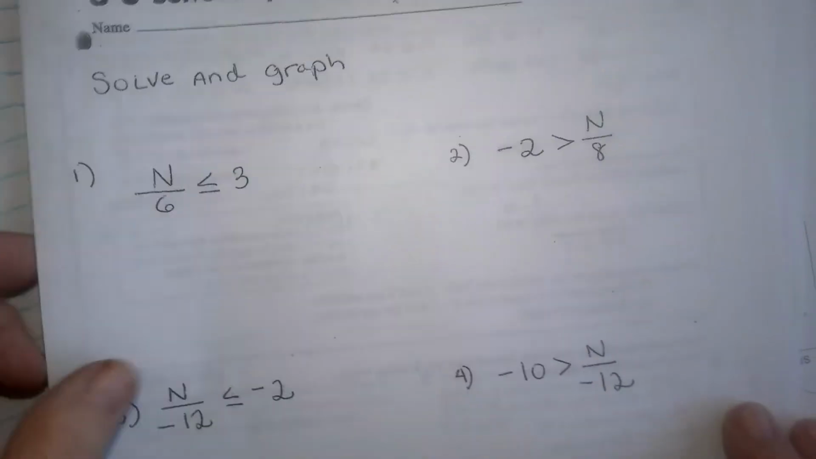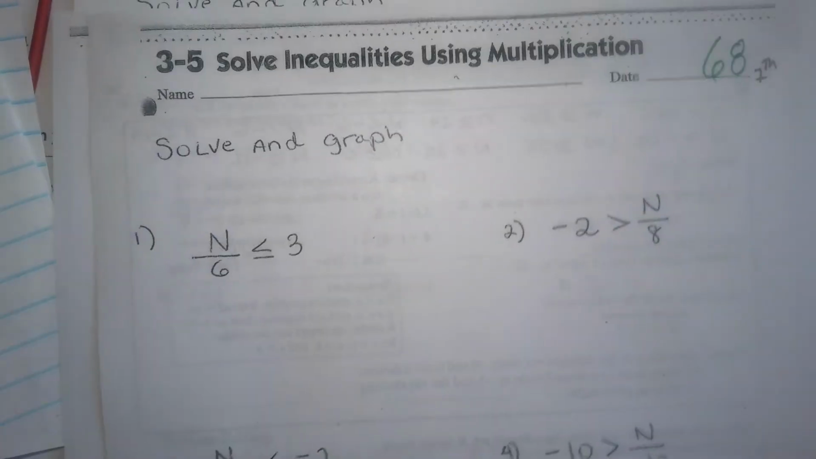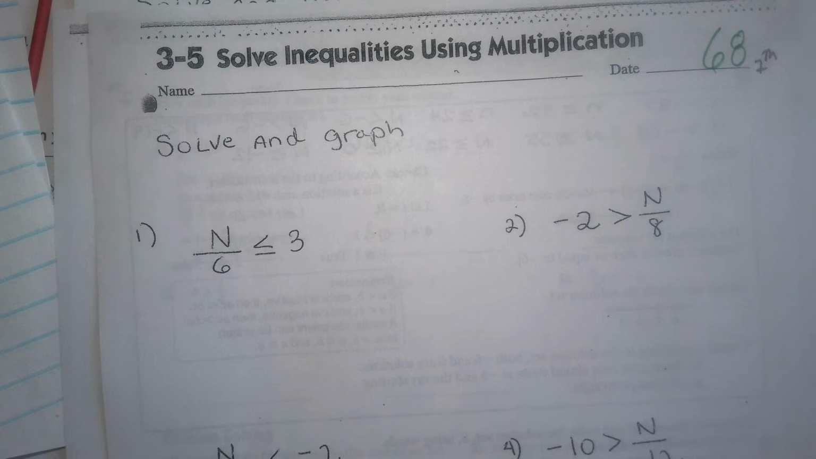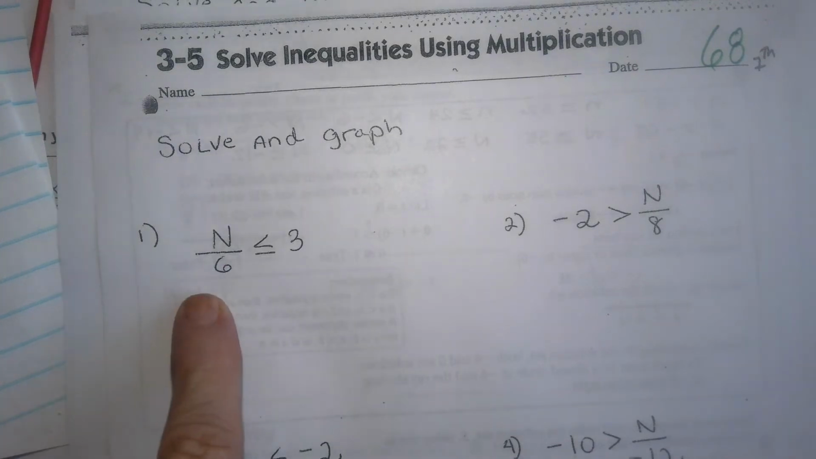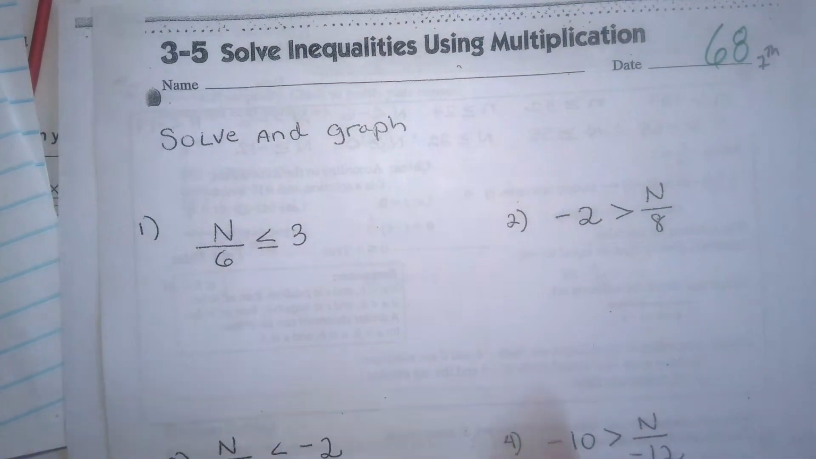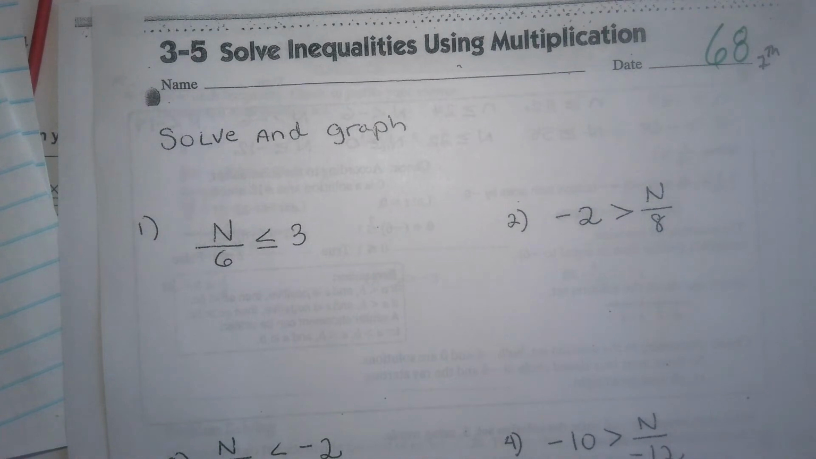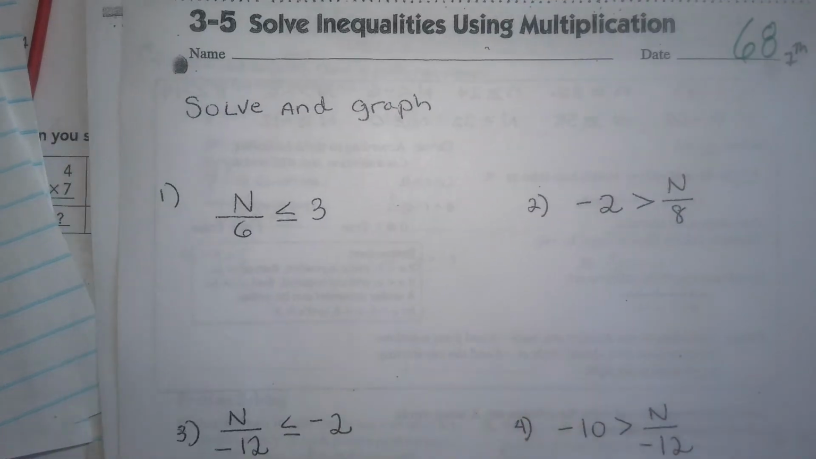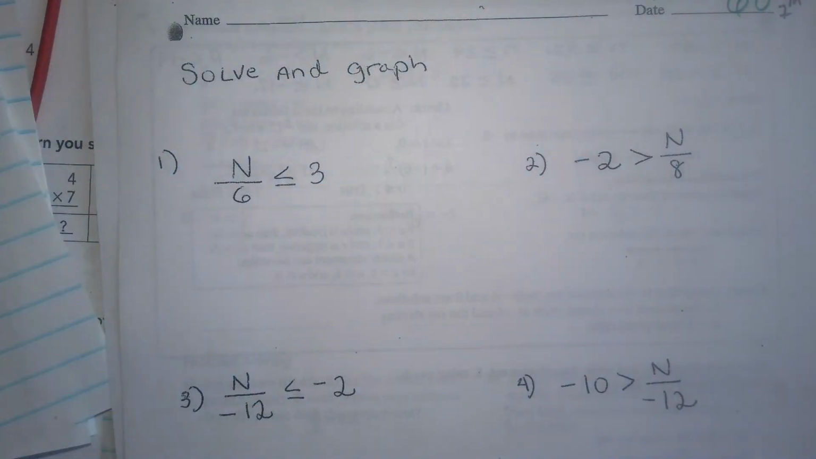All right, so again, 68, and we are going to be solving inequalities. We're going to be undoing division by using a multiplication. So, well, let's get started. These should be pretty easy. They're just one step. I know you'll get done before the period is over. Make sure, again, you're showing all of the steps.